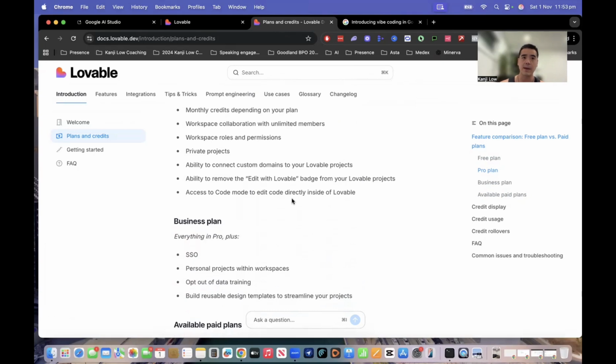And the beautiful thing about Lovable is that there is a database you can connect to, and that is called Supabase. And I think just recently they've introduced Lovable Cloud as well.